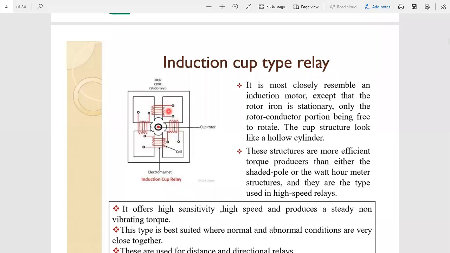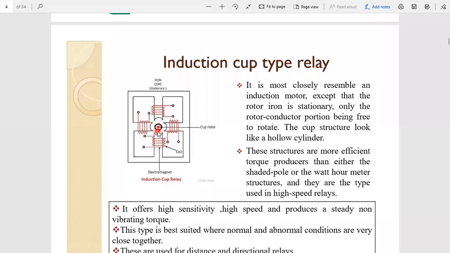So here, these are the windings. So relay coil windings, and here we are giving a supply. And one more thing, these windings have different resistance and reactance values, so that whenever we are giving a supply, a rotating magnetic field is developed in the air gap, and that rotating magnetic field cuts the rotor winding.